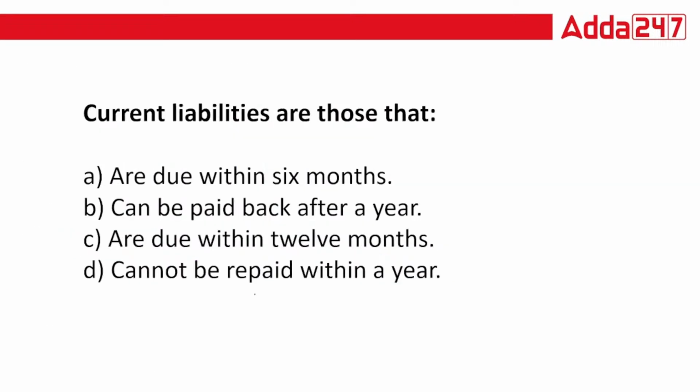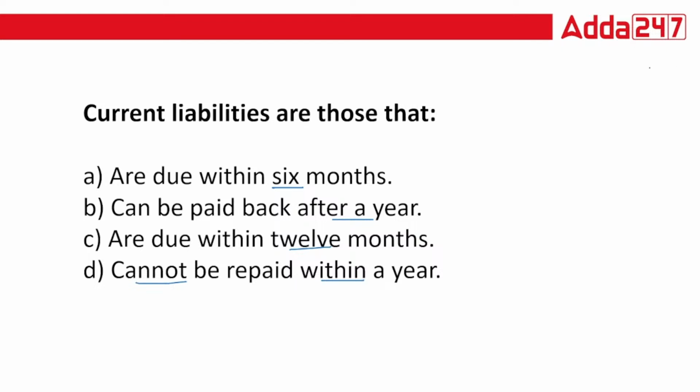Now coming to the next question. This is a very simple and direct question. They can ask it for 0.5 marks. This question is from your Schedule 3. If you know Schedule 3, how to prepare the balance sheet and profit and loss account, then you can easily solve it. So the question is, current liabilities are those that are: A, due within 6 months, B, can be paid back after a year, C, are due within 12 months, and D, cannot be repaid within a year.